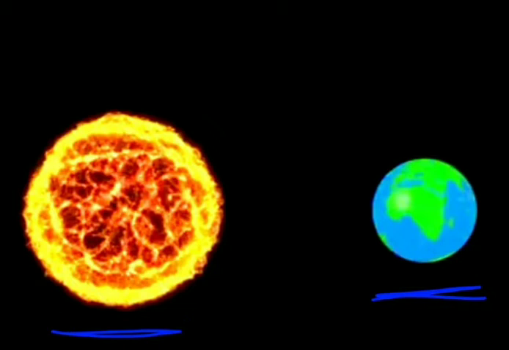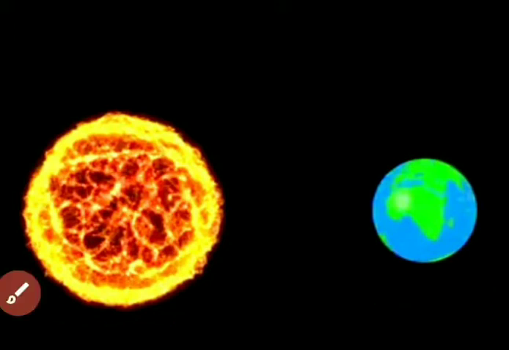The sun is in a fixed position. And as you know, the earth is constantly in motion, constantly rotating on its own axis.